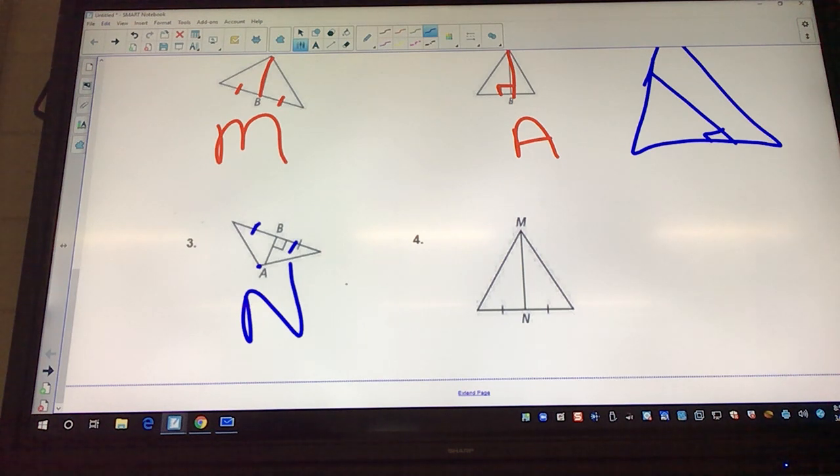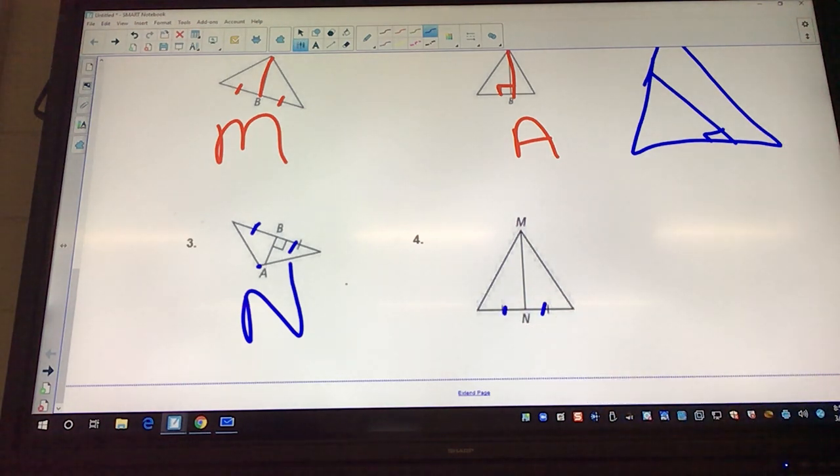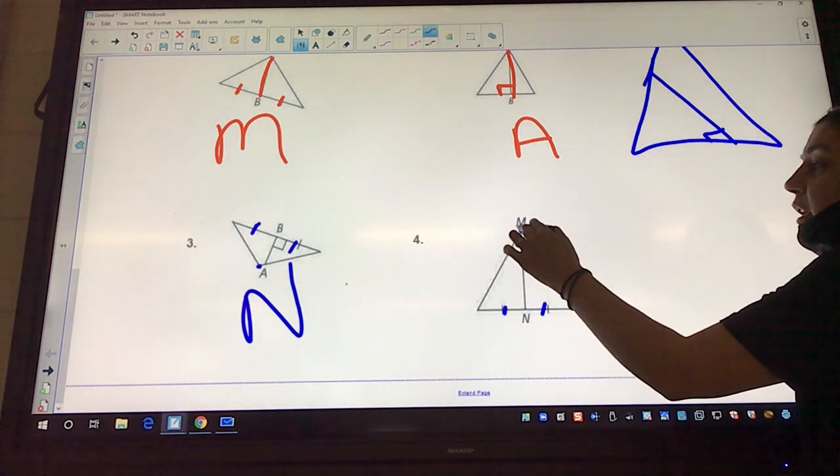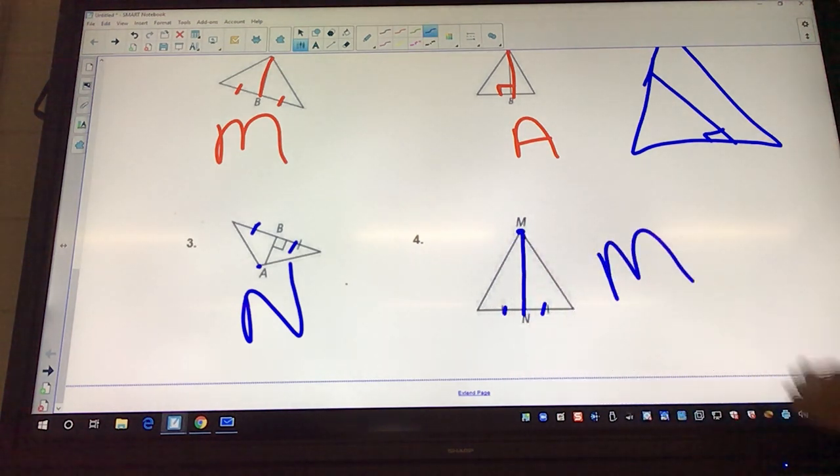Okay, look at 4. Does it have the tick markers of the median? Yes, we got them right here. And then is it at a vertex? Yes, so it's at the vertex and it goes down to that midpoint. So this is the median.